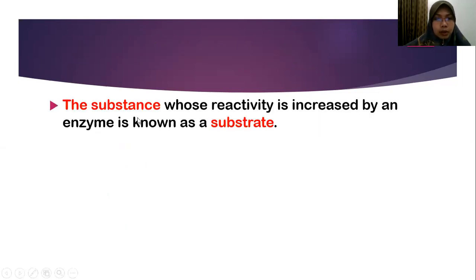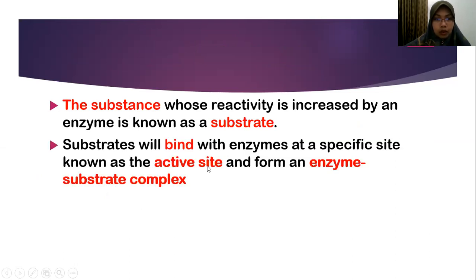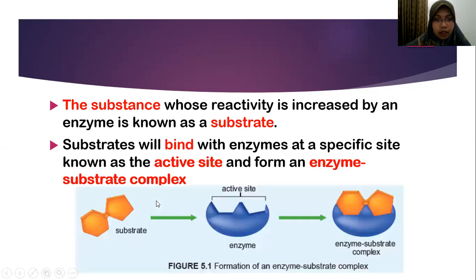Okay. So the substance whose reactivity is increased by an enzyme is known as a substrate. So substrate will bind with enzyme at a specific site known as the active site and form an enzyme substrate complex. So this is how the enzyme will act with substrate. So this is substrate. It will combine with enzyme that has its own active site.